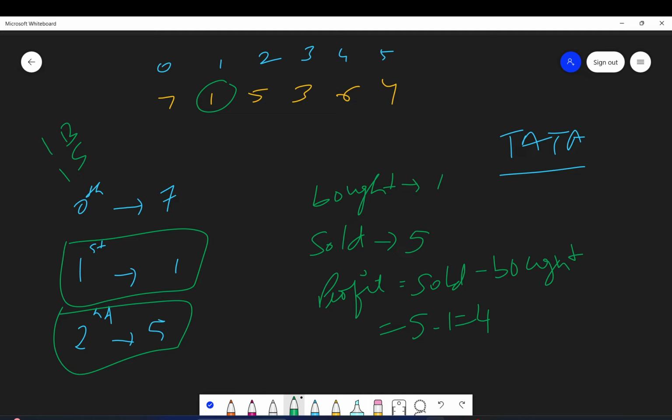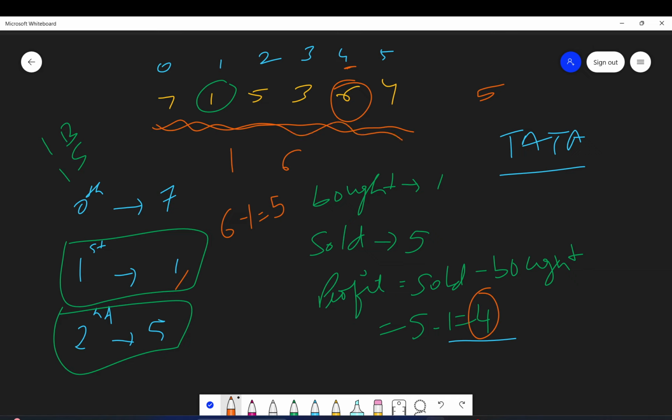Okay. So we have seen that if I buy on this day and sell on this day, I get a profit of 4. If I buy on the first day but sell on the fourth day, with price 6, I get a profit of 6 minus 1, which is 5, which is better than 4. So the maximum profit we can get with these prices is 5. You can check it out. If you buy at 7, all the later prices are lower, so you will obviously go into loss if you sell.